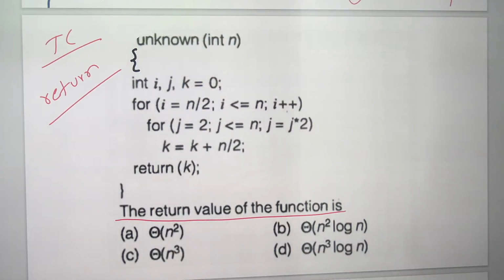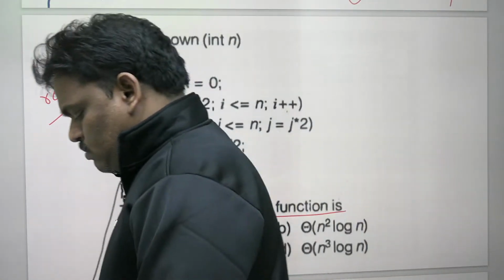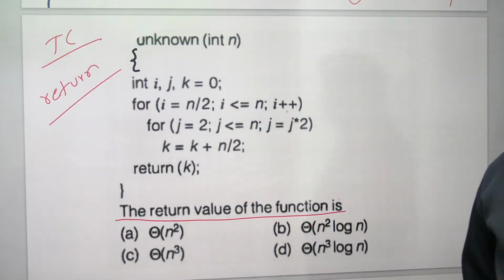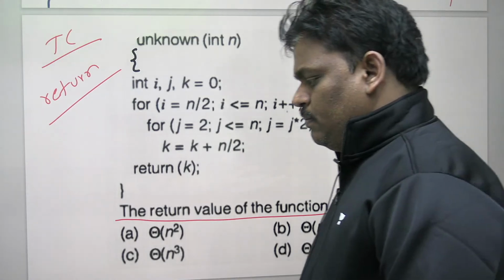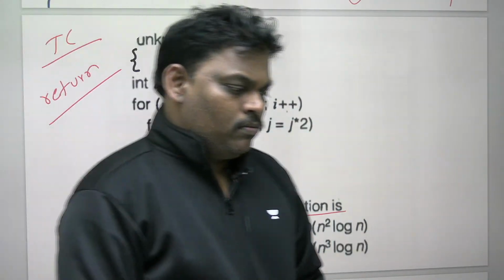Can you do this? Please check once, time complexity and return value both.